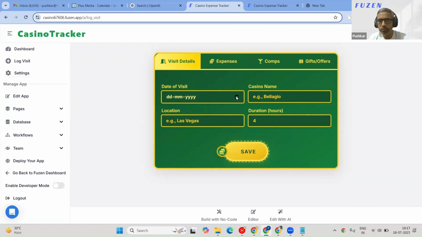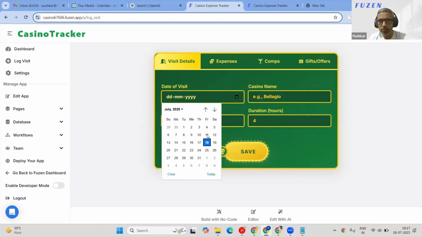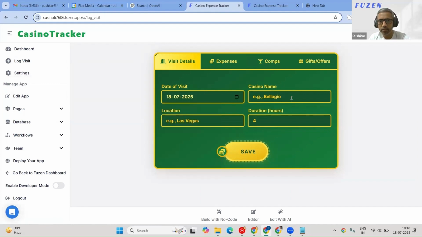This is where the users will input their visits to different casinos. So I'll just try creating something. You'll have to help me here because I'm not a casino goer. So maybe help me with the name of a casino. Okay, it gave me a suggestion. Yep, Bellagio is what is suggested. Las Vegas, and I was there for 2 hours, and I'll save it.